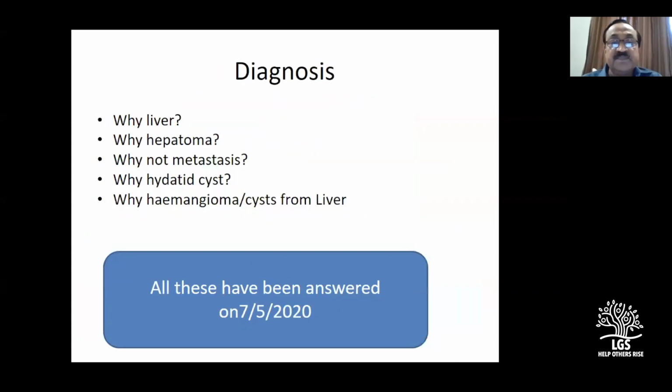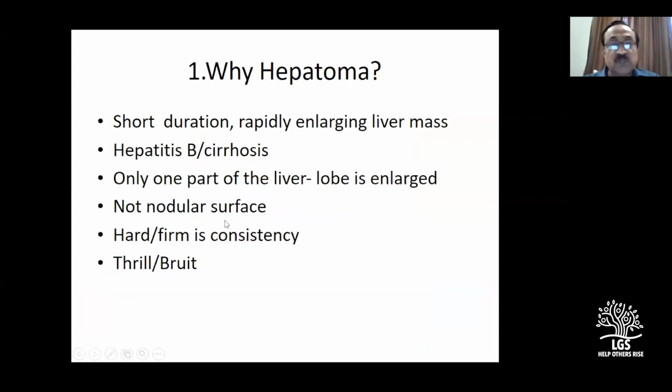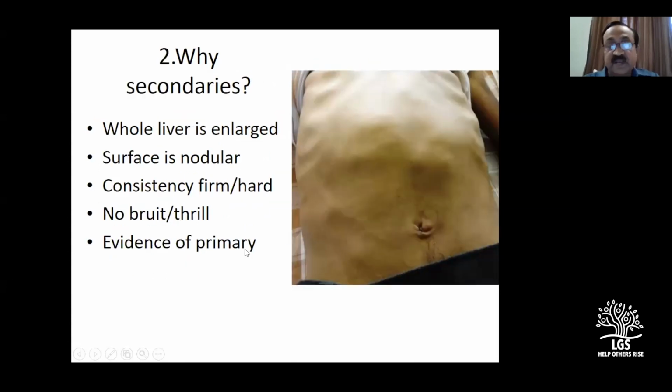So this we have finished. Now, you have got the epigastric mass, which I have already mentioned to you last time. Why liver? I think I will not repeat, and will quickly go through that, because if at all it's a left lobe hepatoma, it will be nodular, with a thrill or bruit. This is the point to be mentioned in case you get a mass in the epigastrium which is a hepatoma arising from the left lobe, right?